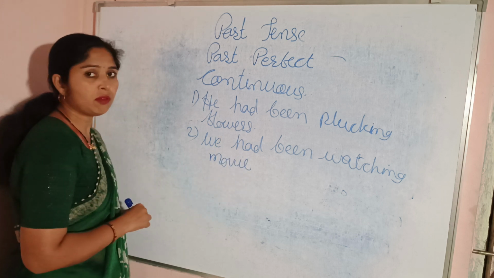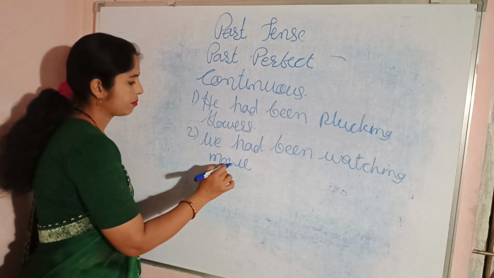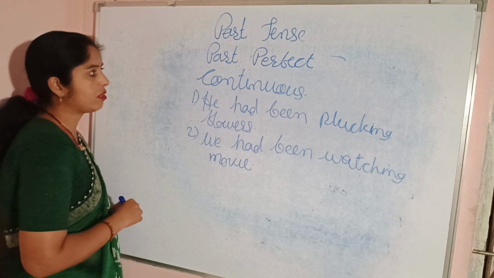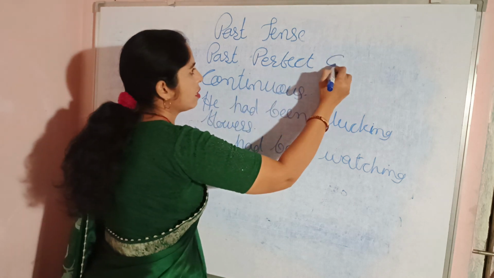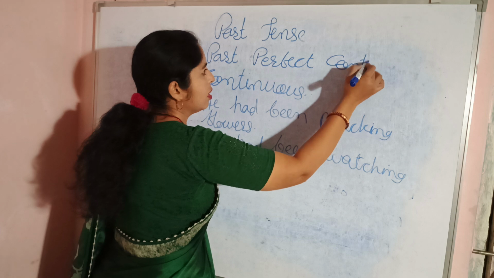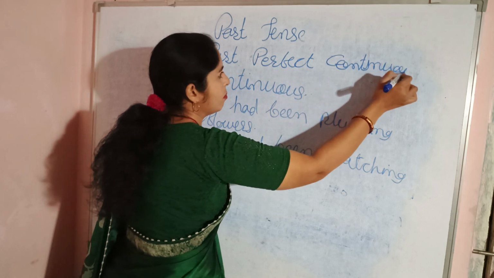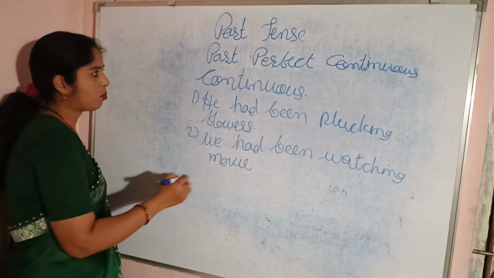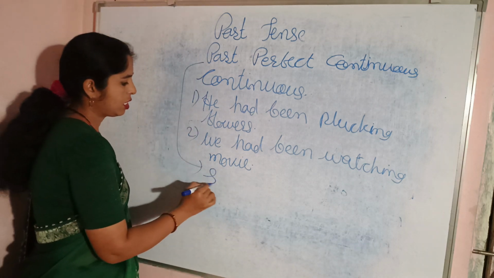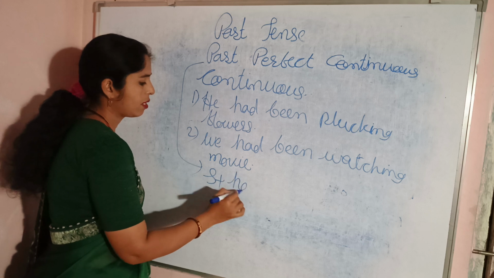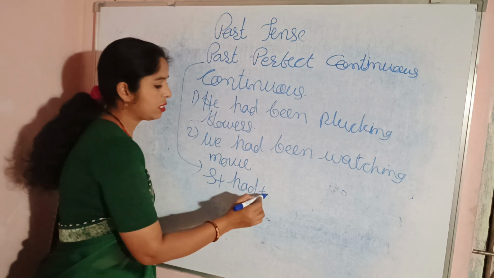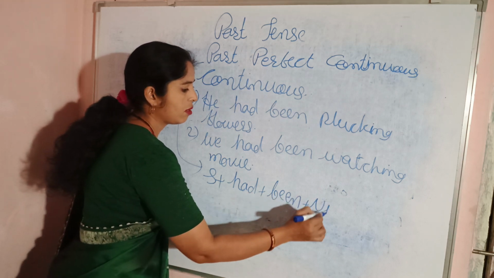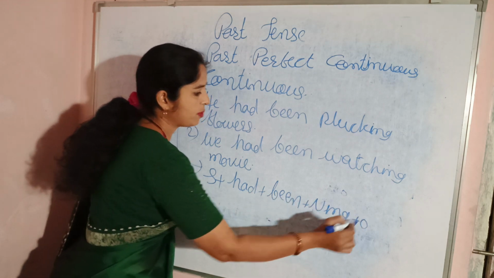Then the formula related to the past perfect continuous tense is subject plus had plus been plus VING plus object.